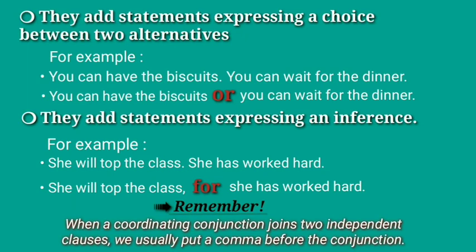In order to make it complete, we can use the conjunction "or", because when we are expressing a choice, normally the conjunction that we use is "or". Therefore the sentence would be like, you can have the biscuits or you can wait for the dinner. So here you are expressing a choice between the two.